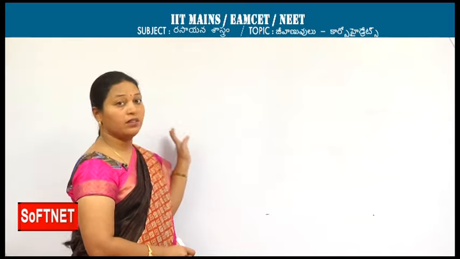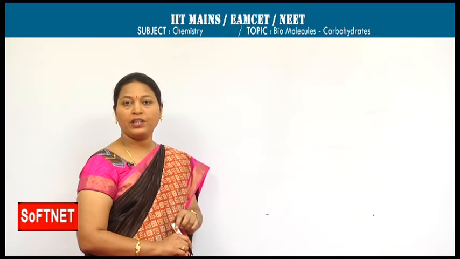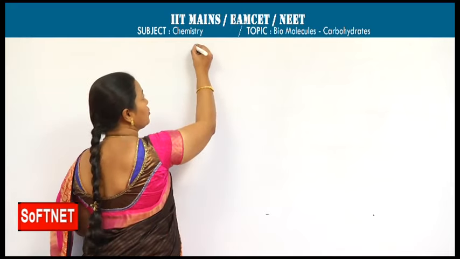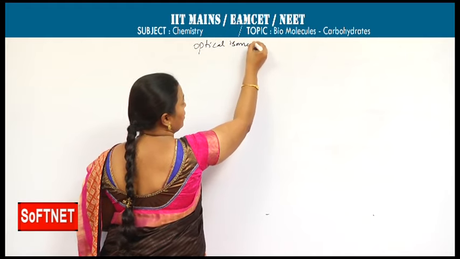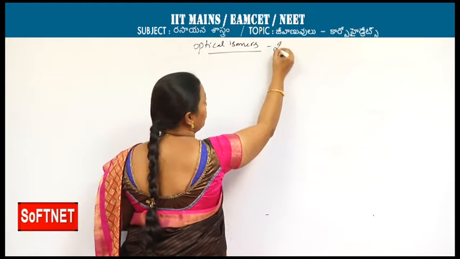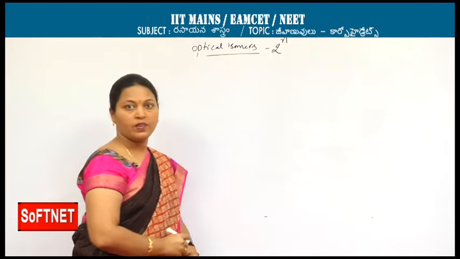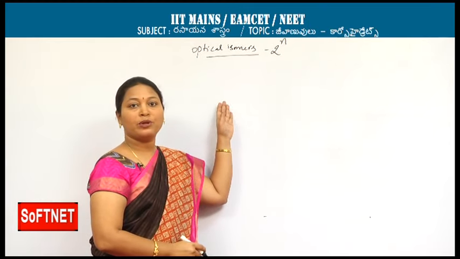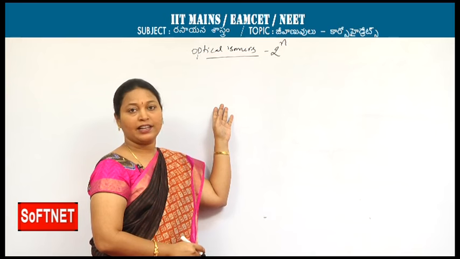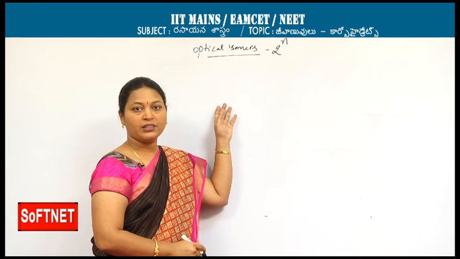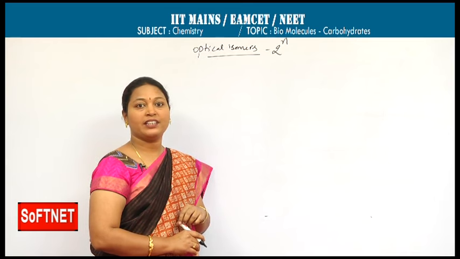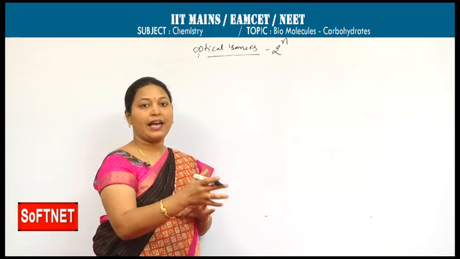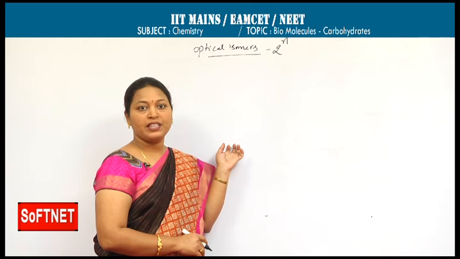Another aspect is the existence of optical isomers in these carbohydrates. The formula is 2 to the power n, where n is the number of asymmetric carbons or chiral carbons. One should know that an asymmetric carbon is the carbon in which all the elements of symmetry are absent.